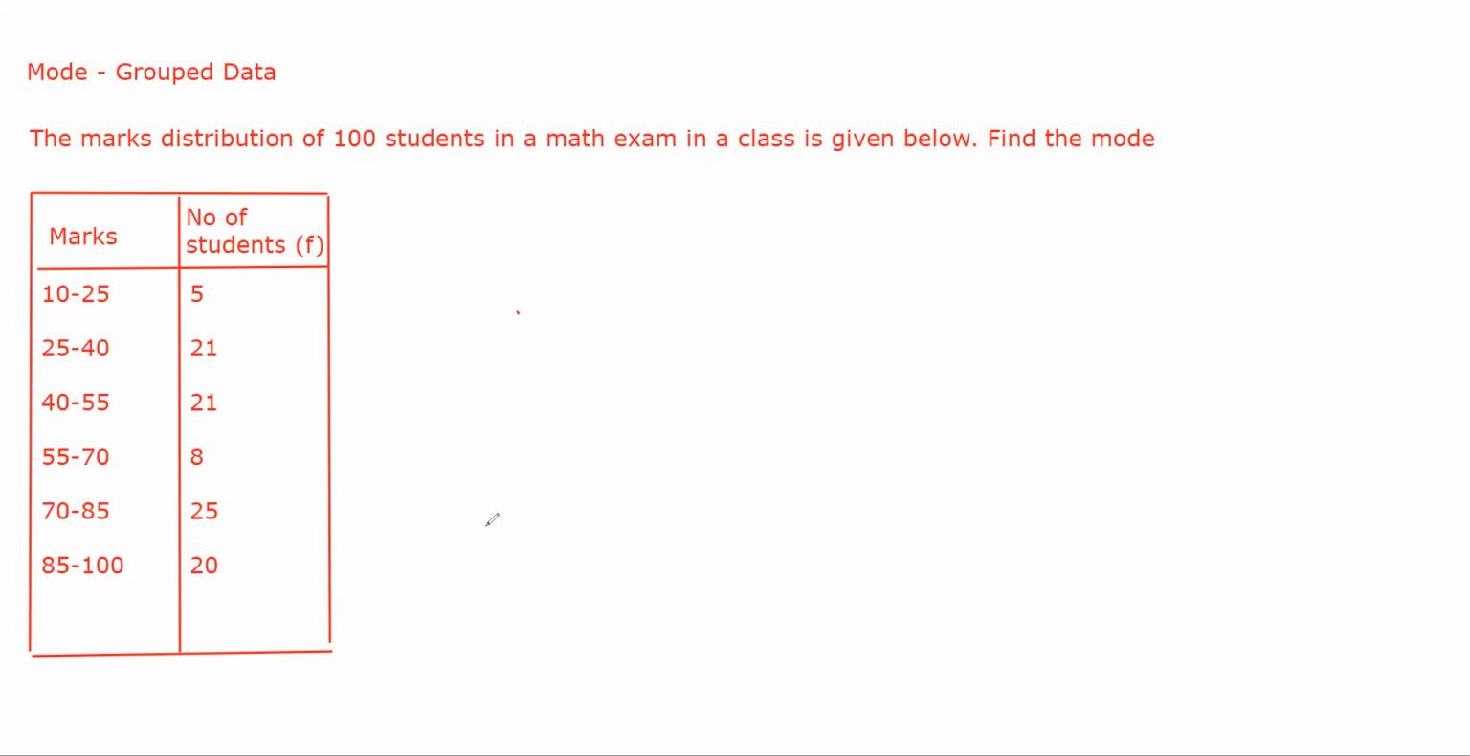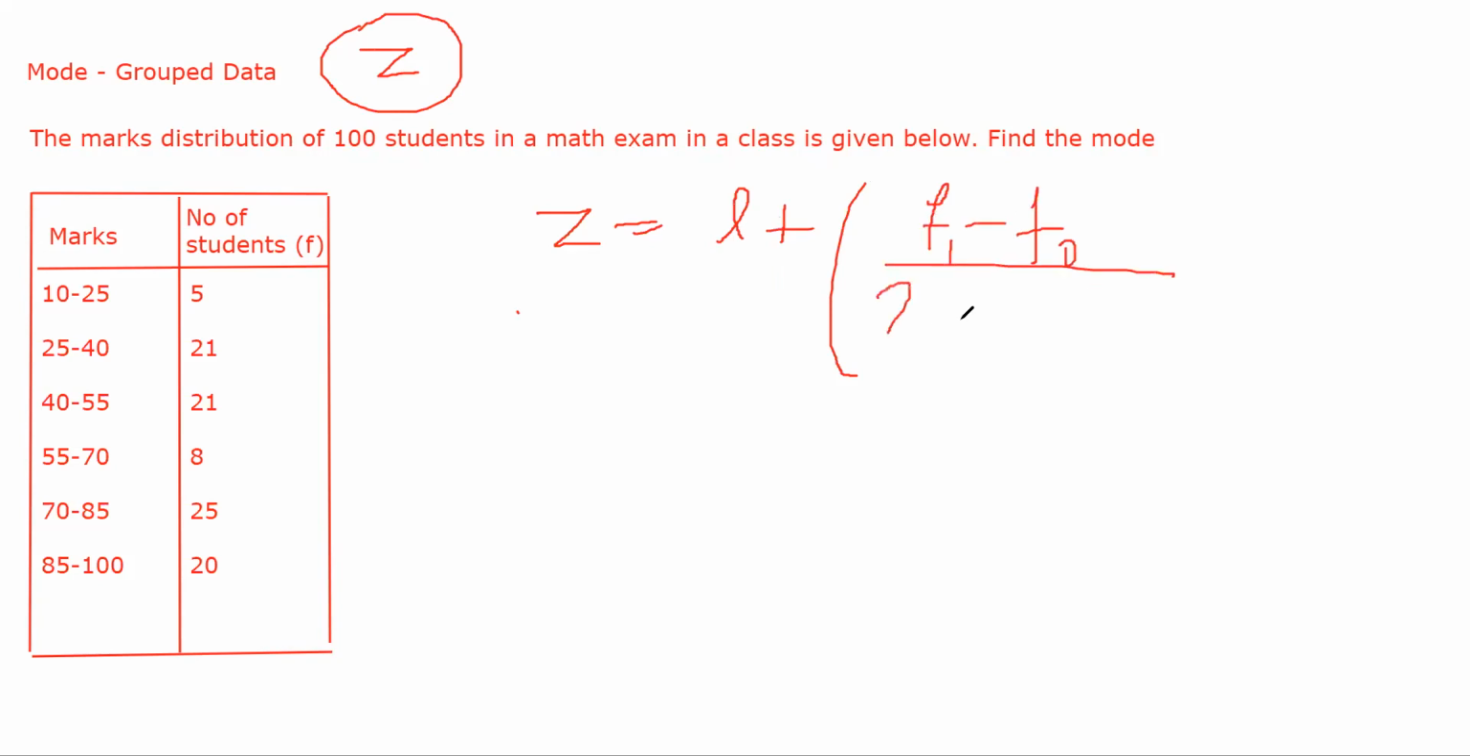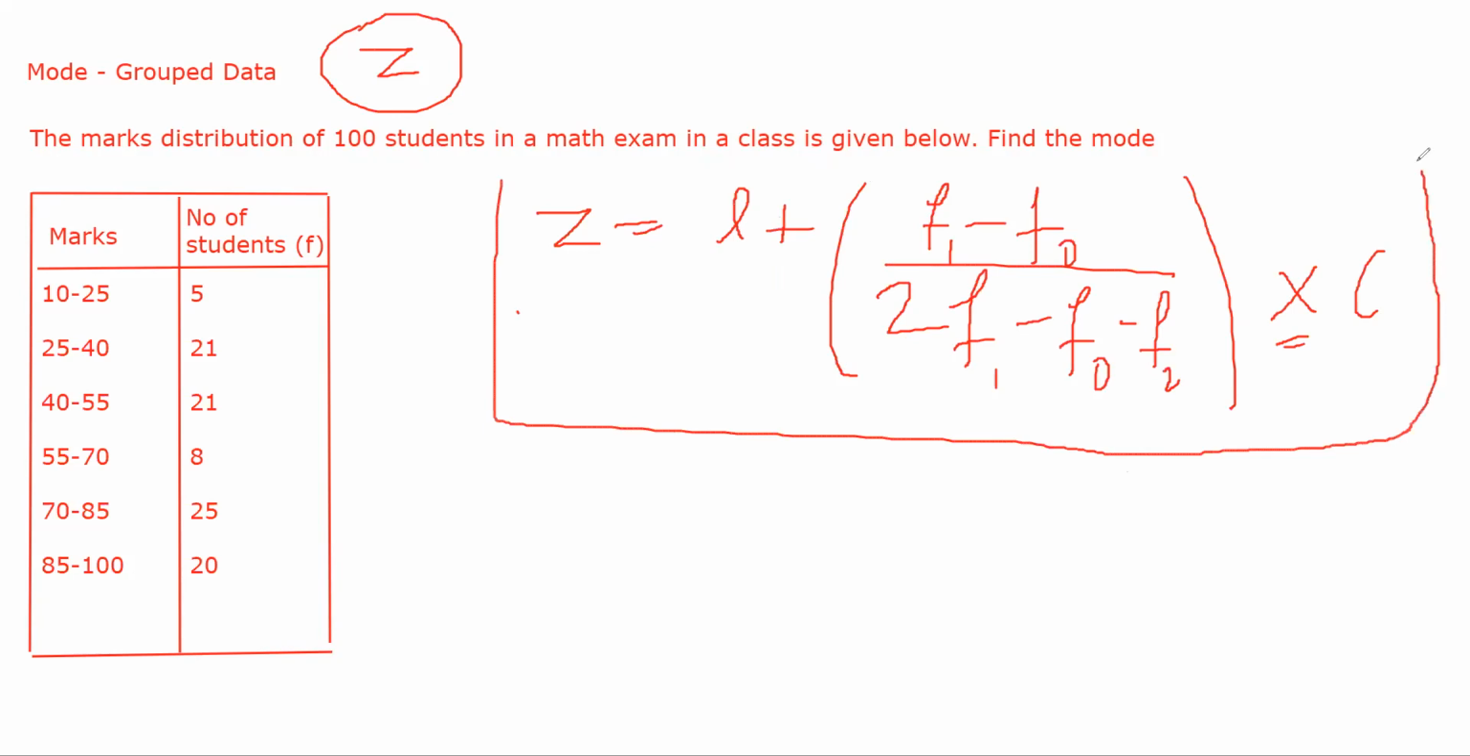Now the first step in mode, but before this, the formula for mode. Mode is represented with Z. Okay, Z is equal to lower limit plus (f1 minus f0) divided by (2f1 minus f0 minus f2) into class width. Here it is into; in the previous problem it was plus. Now you have to memorize this formula. Now try to find out individual units.